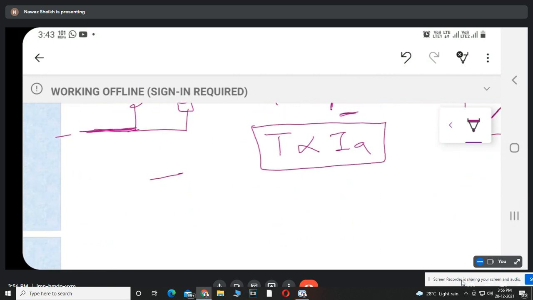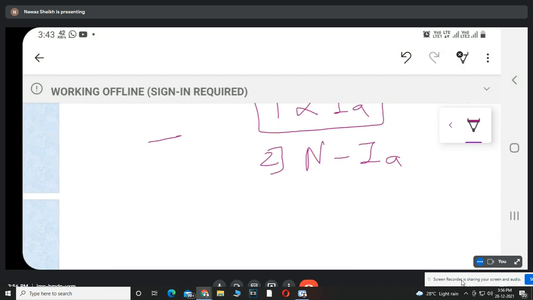Yes, sir. Now, the second characteristic for the DC shunt motor is speed versus armature current characteristics. Now we have the relation EB is directly proportional to flux into speed.